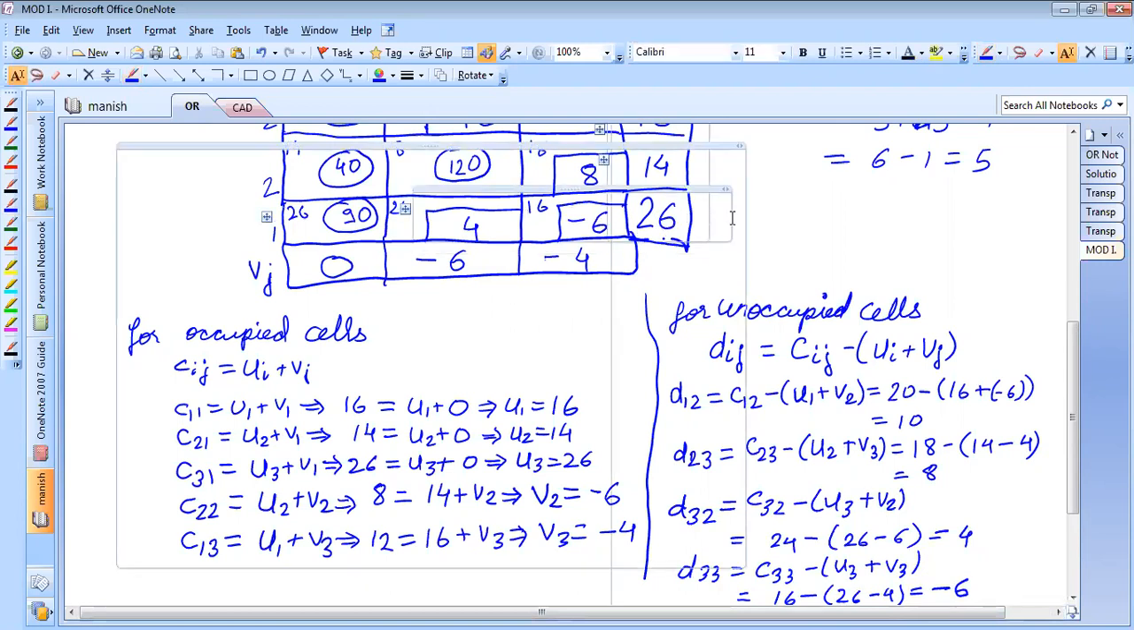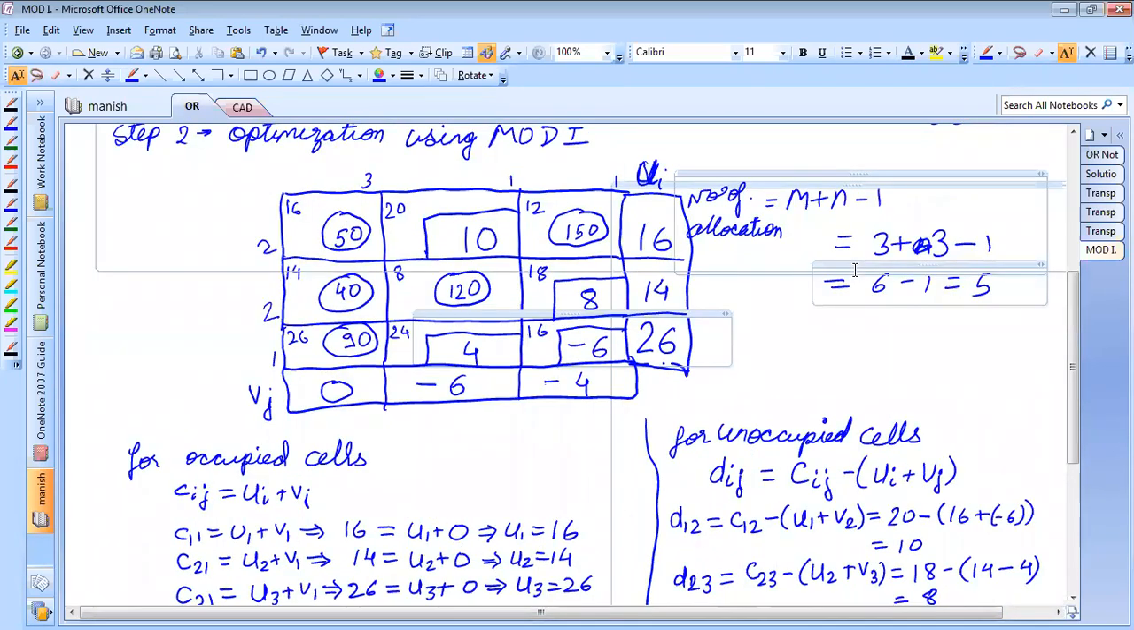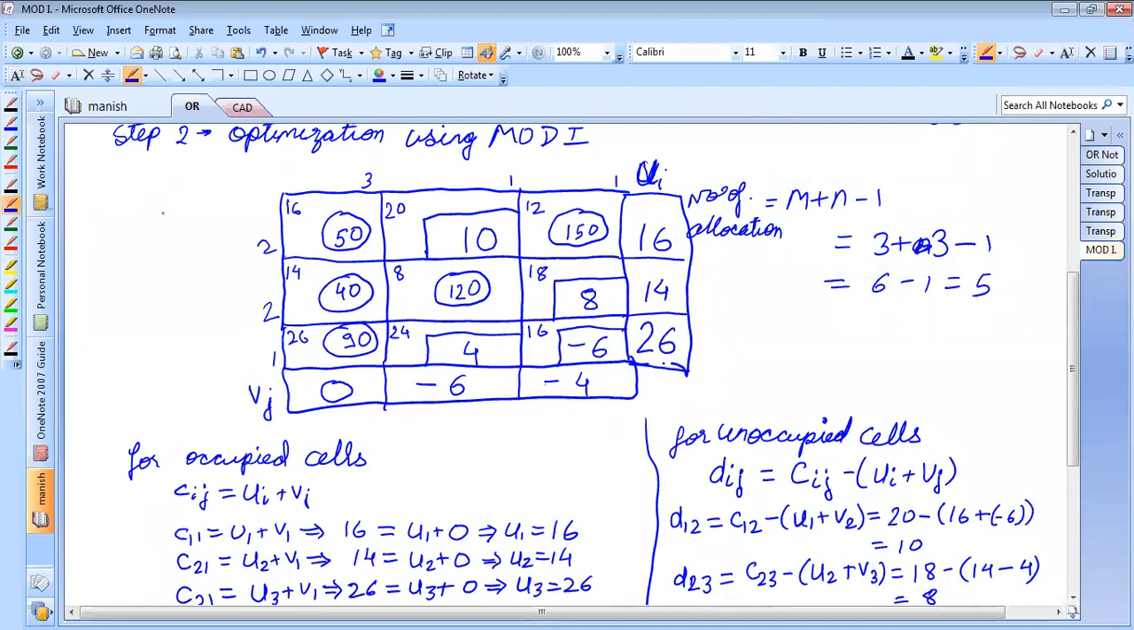Is it correct, students? Yes. Is the values correct, students? Yes. Okay. Is it correct, students? Yes, sir.